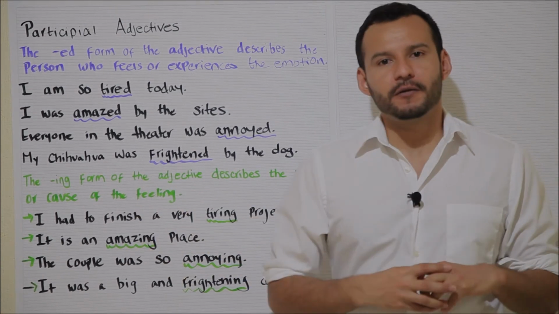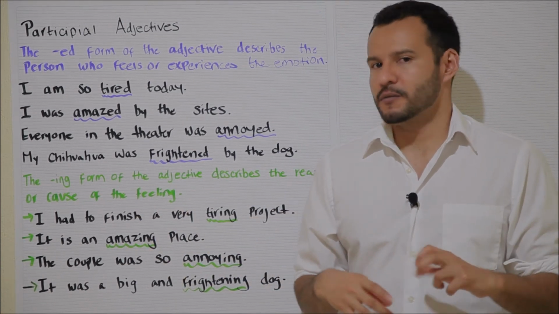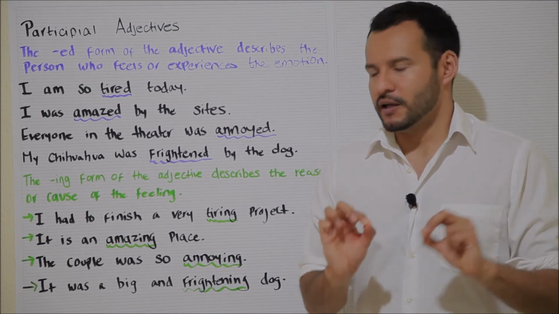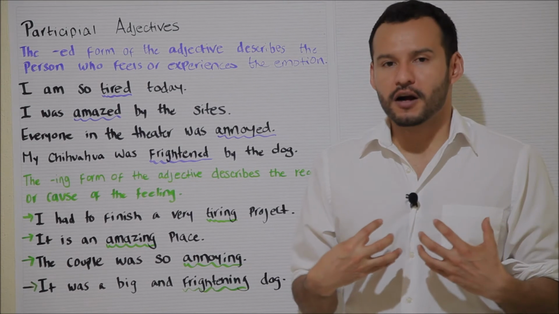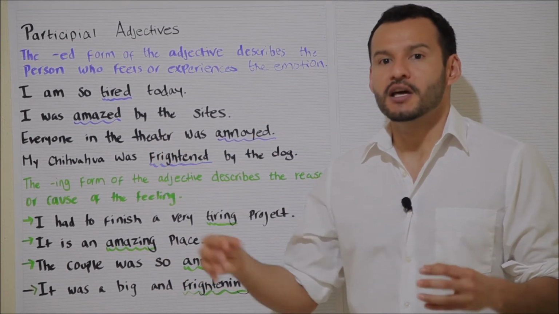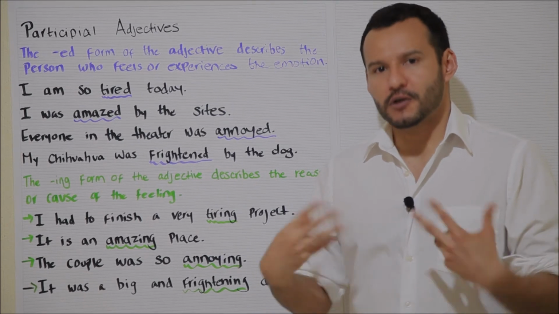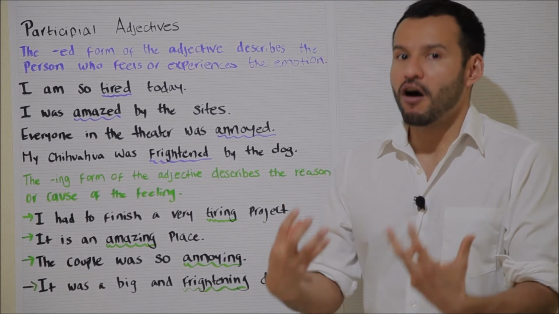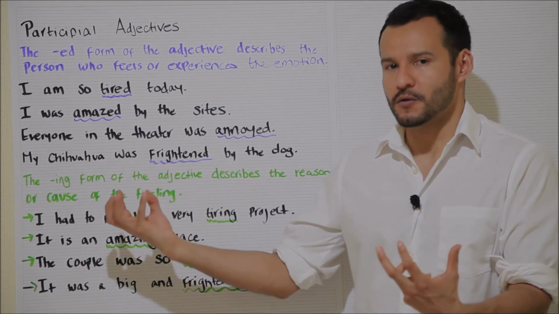The ing form of an adjective, on the other hand, can be used for people, animals, or things, but only if they are, in that particular example or that particular situation, the reason for a particular emotion or feeling. So if they are the cause of a feeling or emotion.